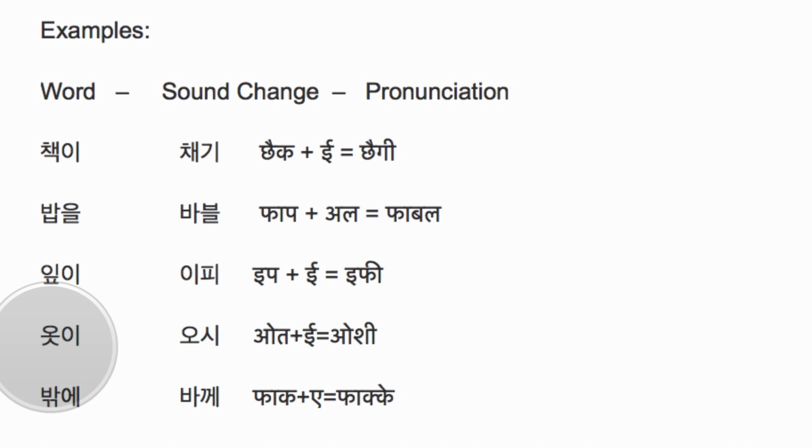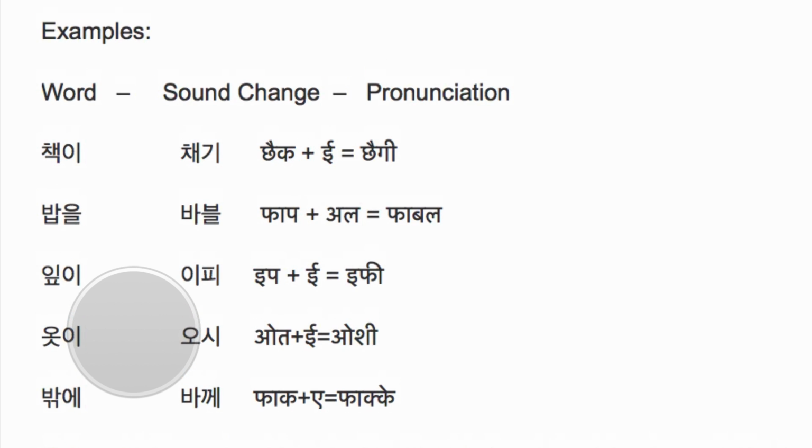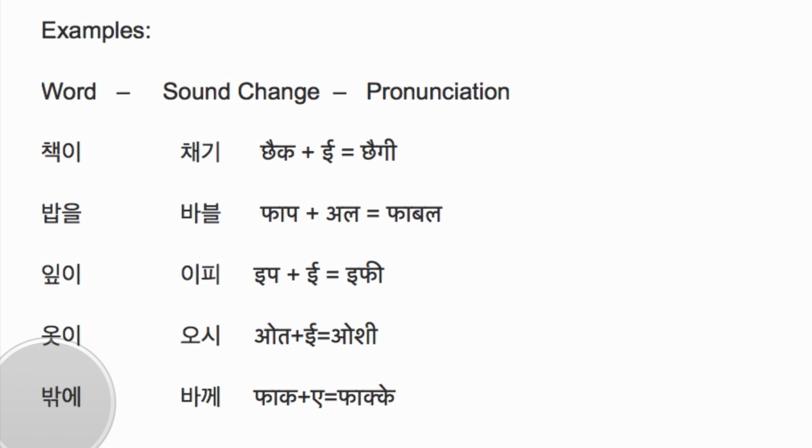Similarly in this word we have oth and e, we will read it as oshi because sh will replace this ng and it will become oshi. And in this last word we have pak a, but it will be read as pak ke. So k will combine with a vowel.